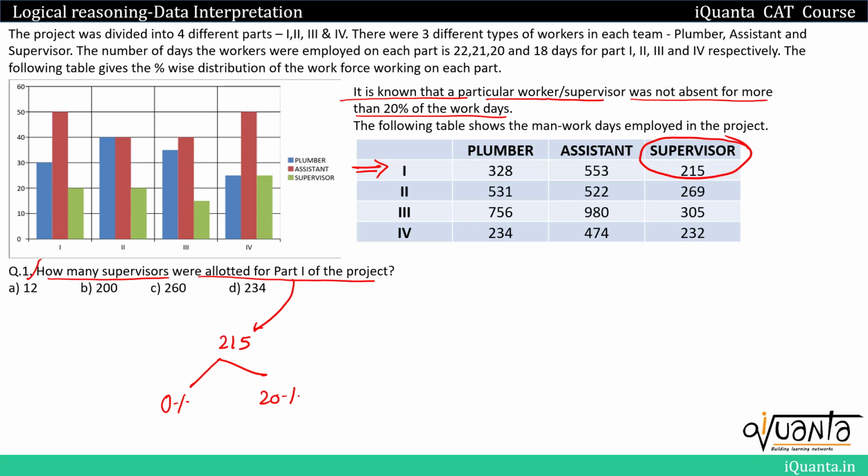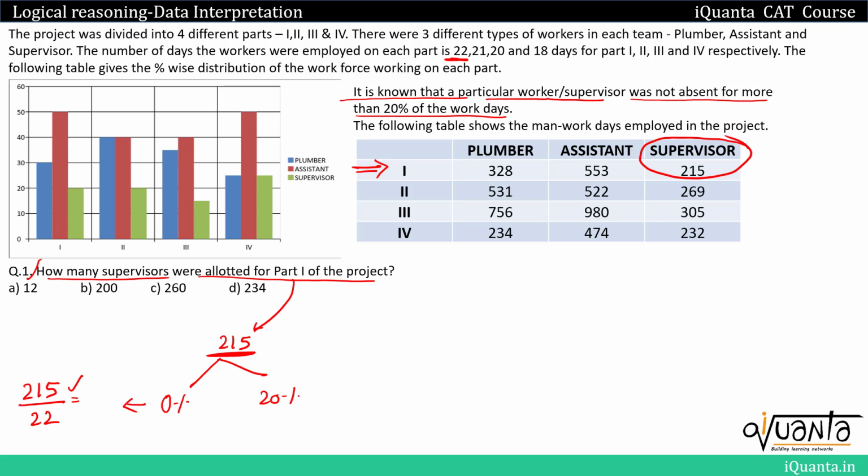If we talk about 0% absenteeism, that means on part 1, where work was being done for a total of 22 days, all the supervisors will be working for all the days. So this 215 units of work has to be done in 22 days. How many supervisors will be needed?